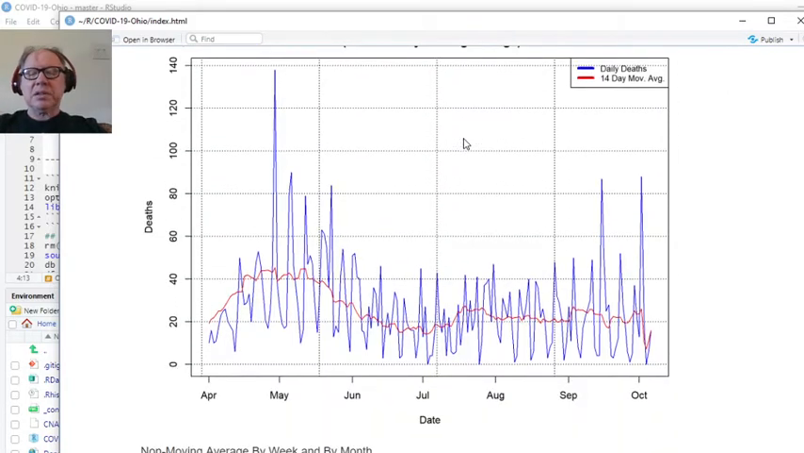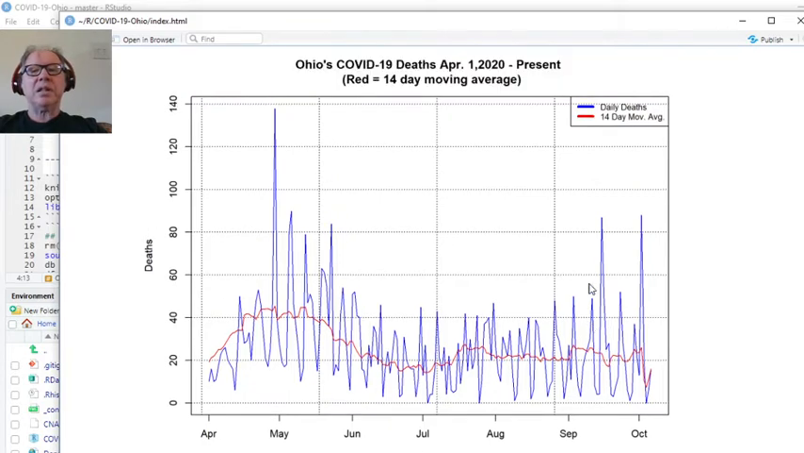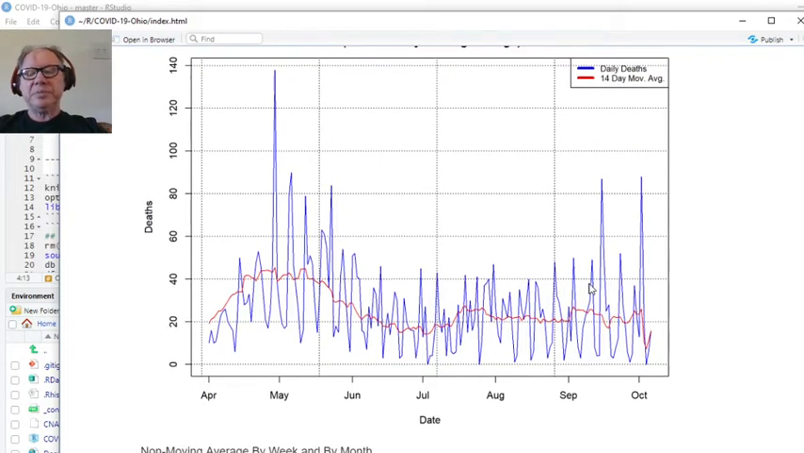But the good news is, at least at the 14-day moving average level, the deaths are flattening. The trouble is always all this volatility here, and they only report every other day or something like that. So I'm looking at the average here. To me, the average is probably between 20 and 40 deaths per day.